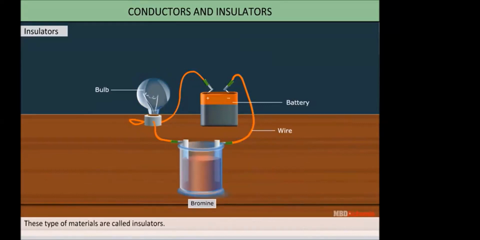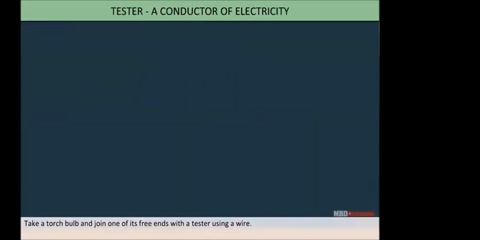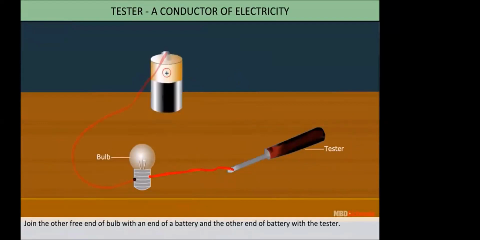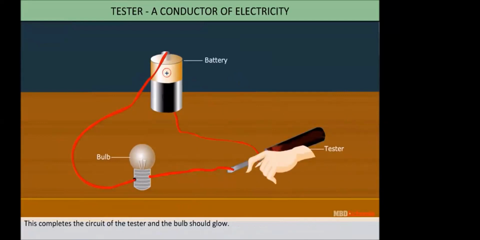These type of material are called insulator. Take a torch bulb and join the free end of tester with wire. Another free end of bulb joins with other end of battery and other end of battery joins with tester. This completes the circuit of the tester and the bulb should glow. If the bulb does not glow, it means that the tester is not working.